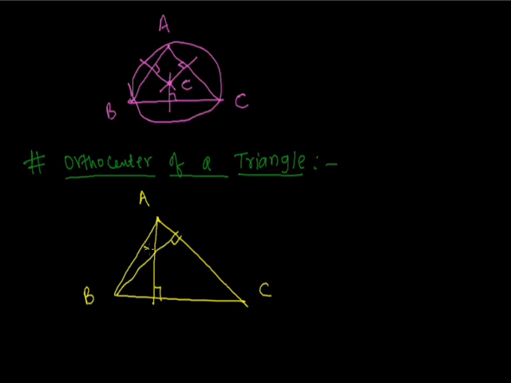So it is the point of intersection of the altitudes of a triangle. It is generally denoted by O.